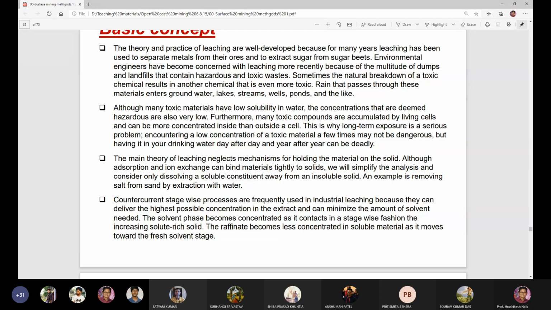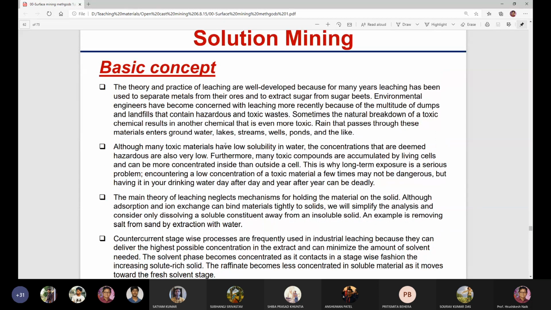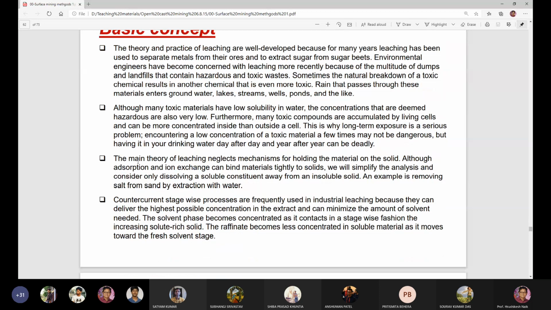So the main theory of leaching. What is the in situ leaching method? So what is leaching? Do you know? For example, there is a waste dump. In open cast mines, there is a waste dump where all the waste material is dumped. That is called a waste dump. So during the rainy season, what will happen? Water will fall on the dump, and the water will carry away some materials from the dump.